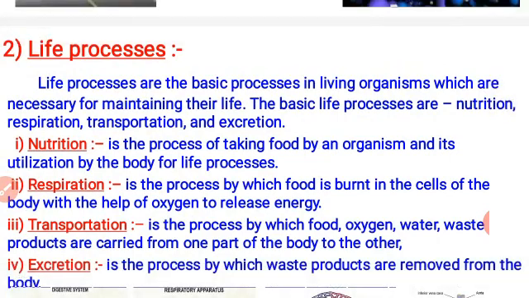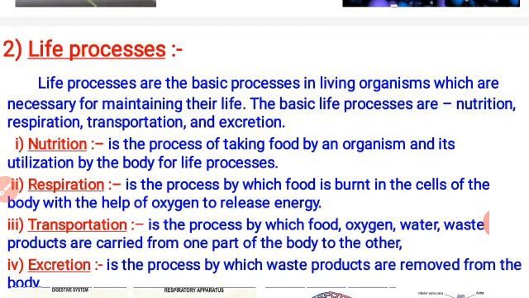Now, transportation. It is the process by which food, oxygen, water and waste products are carried from one part of the body to the other. It's a very common process. Transportation, we can relate it with blood circulation.